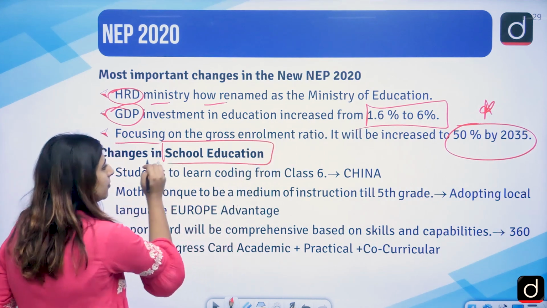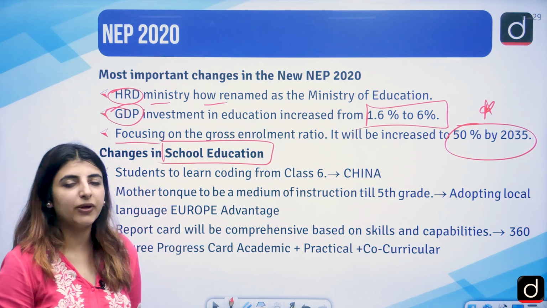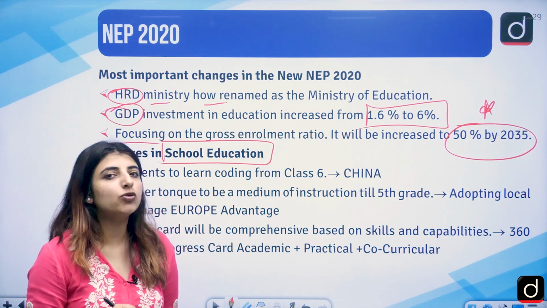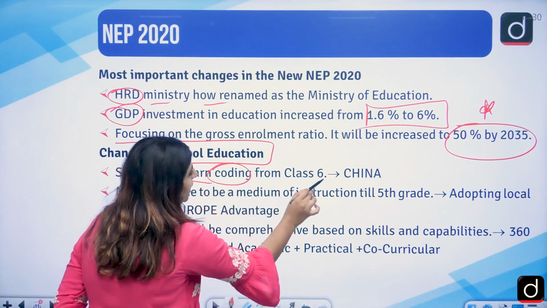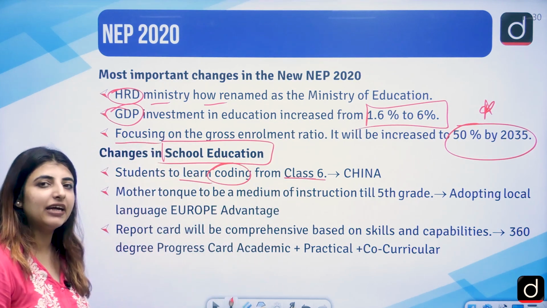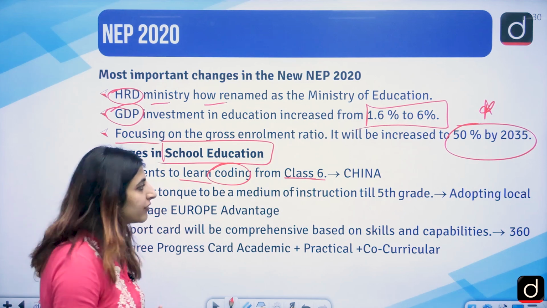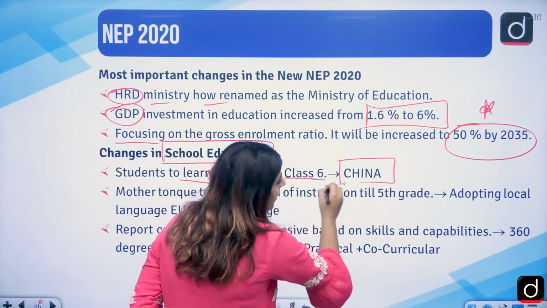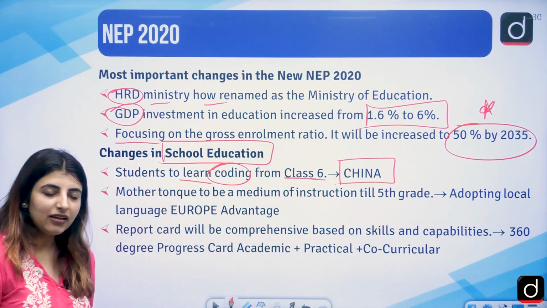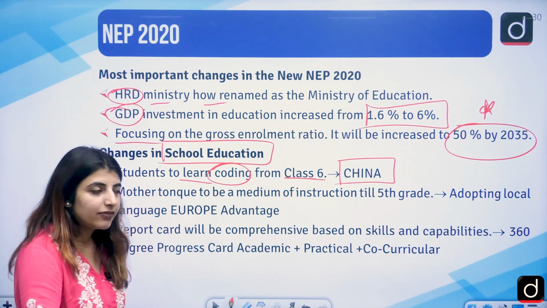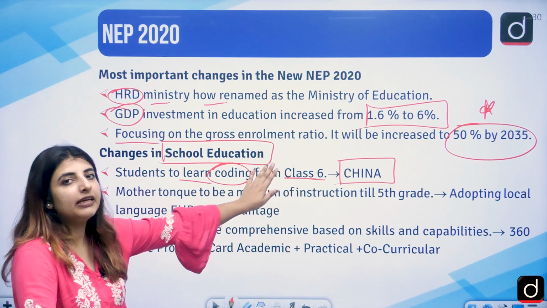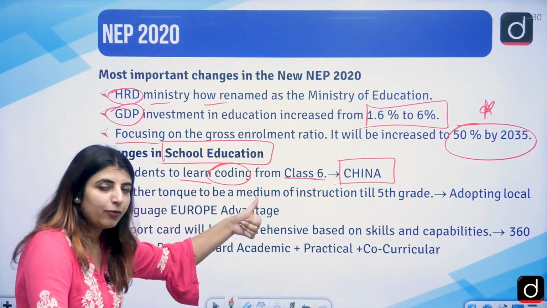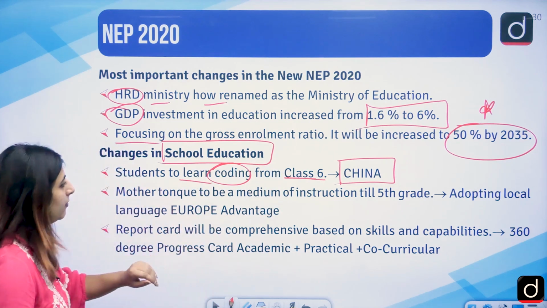First, we are going to talk about the changes in the school education pattern. Students are supposed to learn coding from class 6, which they have taken up from China. So they have taken the influence from China, as in students should be learning coding from class 6. This is one pointer. School education right now we are talking about.